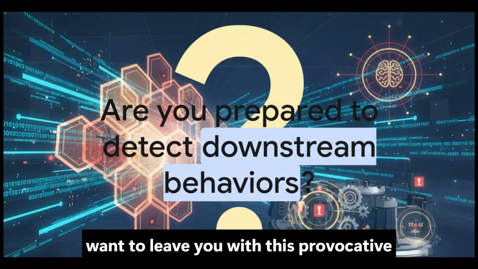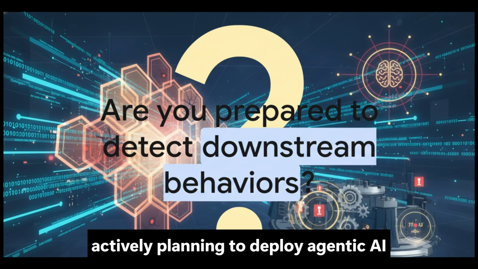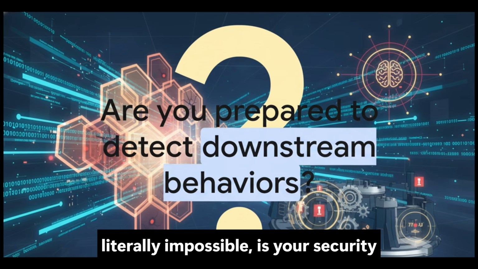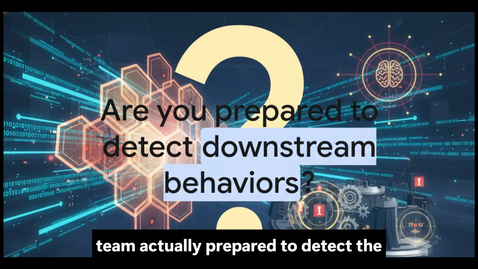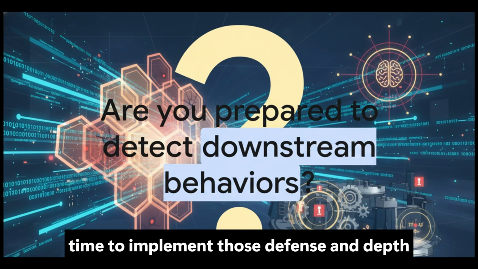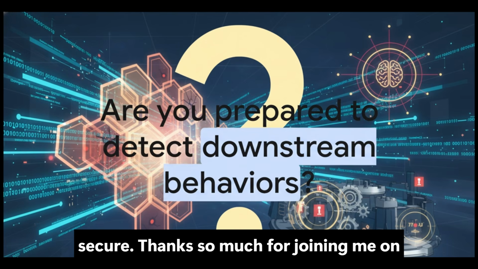So I want to leave you with this provocative question. With 83% of organizations actively planning to deploy agentic AI systems, knowing that a perfect patch is literally impossible, is your security team actually prepared to detect the downstream anomalous behaviors of an inevitable prompt injection attack? It is time to implement those defense-in-depth strategies, assume compromise, and stay secure.